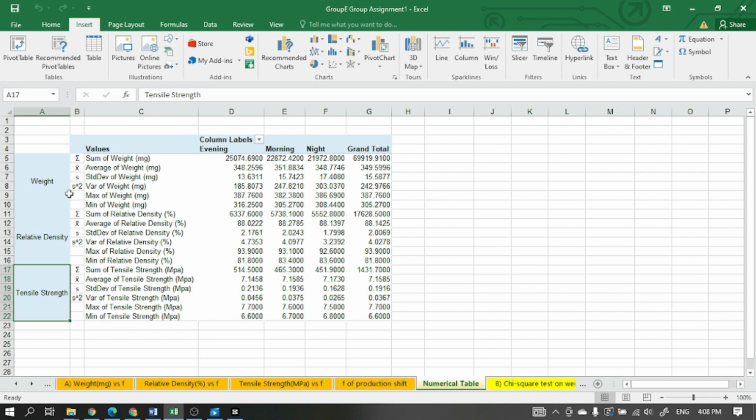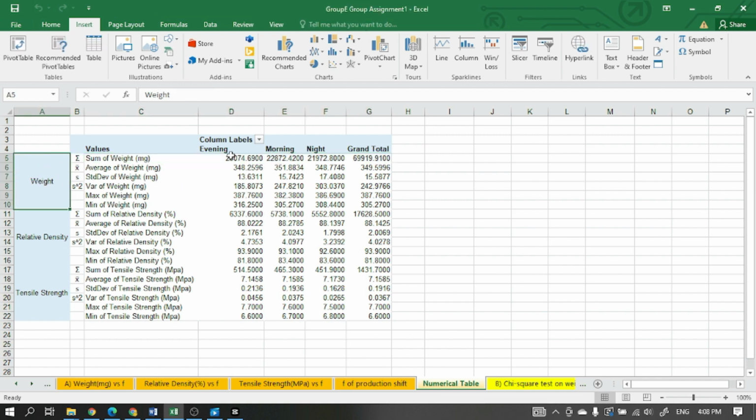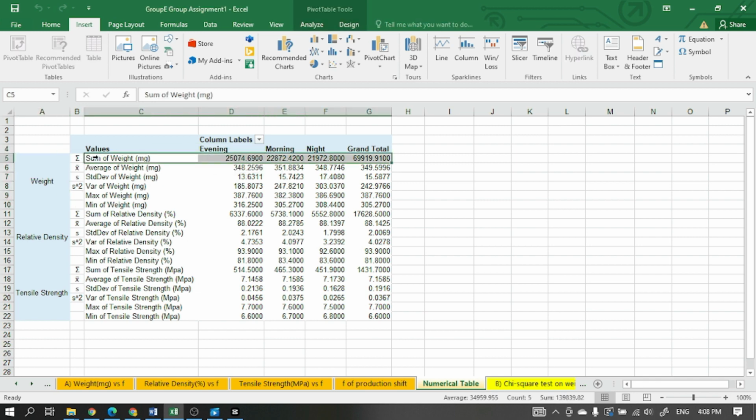We also made a numerical table that summarizes the values, the characteristic versus shift, with different values such as sum, average, standard deviation, variance, maximum and minimum.